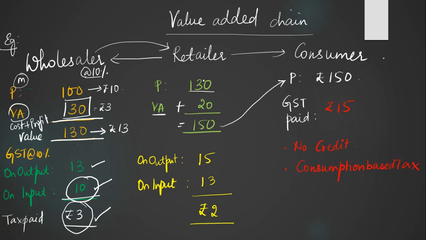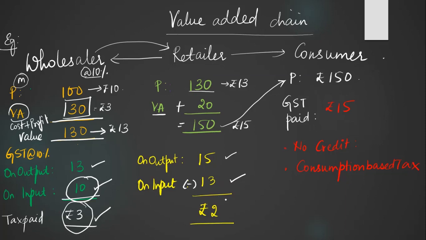Now, he has paid 10%, that is, rupees 13 on the input. Now he is collecting rupees 15 on the output. So on the output rupees 15, on the input he has paid rupees 13 tax. What is the difference that he is going to pay to the government? 15 minus 13 is rupees 2.